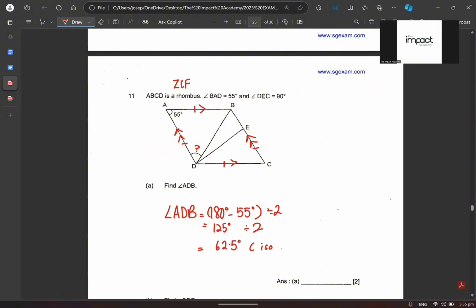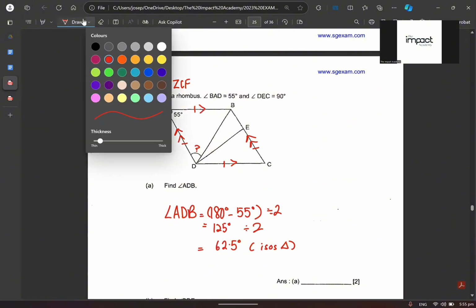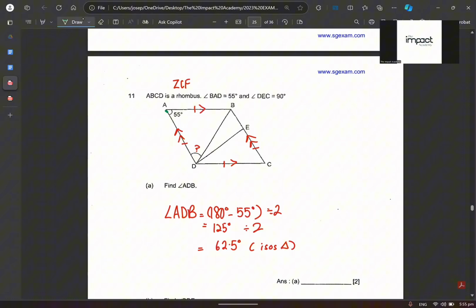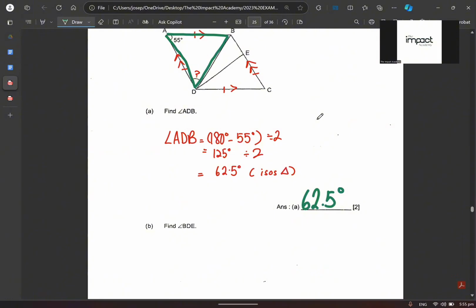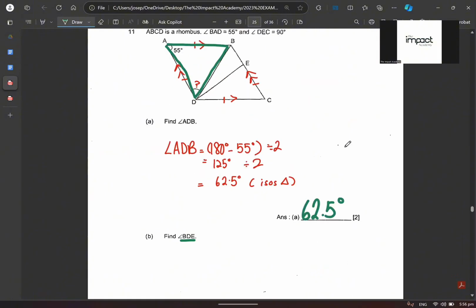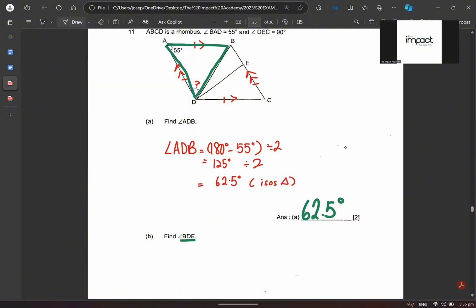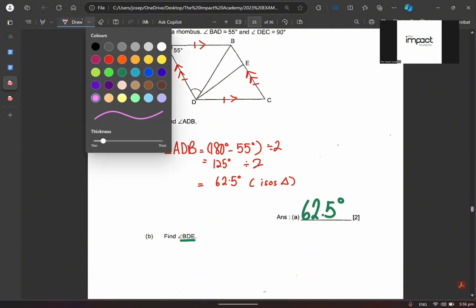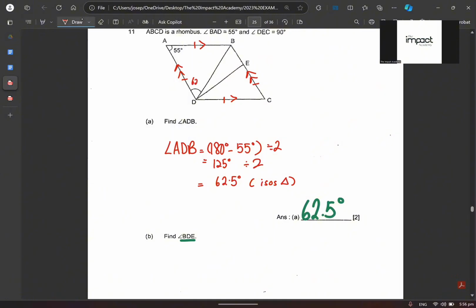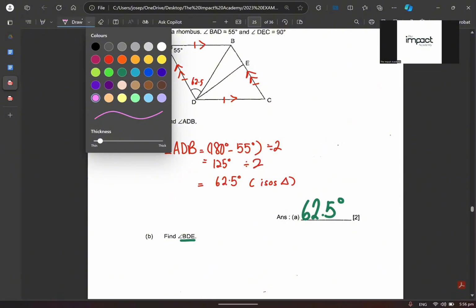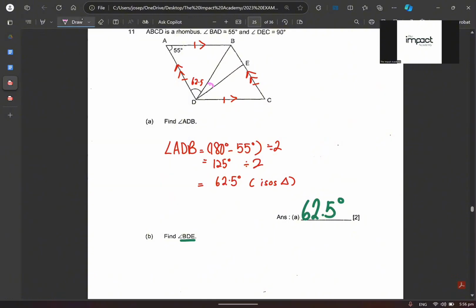And this is because, like what she said, an isosceles triangle. Which is an isosceles triangle? This is the isosceles triangle that we are talking about. Right, so over here is 62.5 degrees. Okay, so that is the first part to this question. Now for the second part, they want us to find BDE. Where exactly is BDE? Let's note it down first. Okay, I'm going to color code this. BDE. In fact, we already know this as 62.5, so we want to write down this as 62.5. Where is BDE? BDE is this part over here. Can you see it?